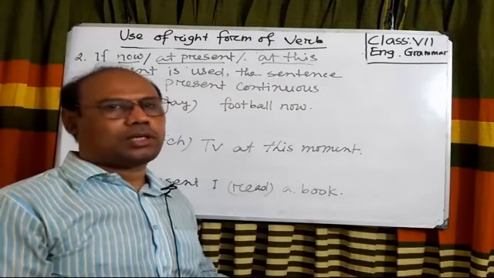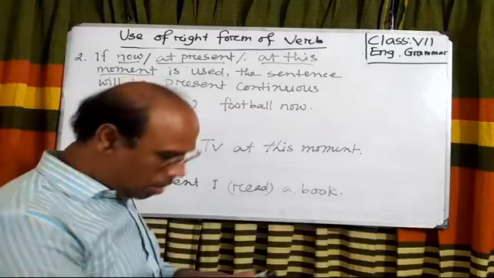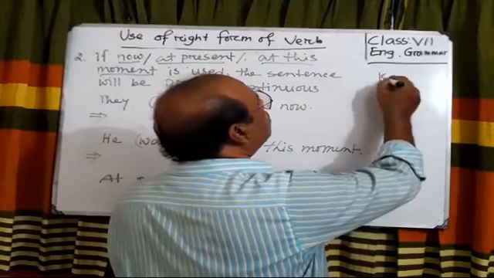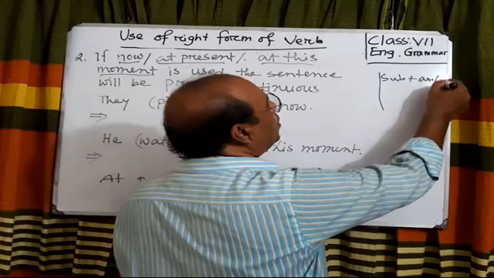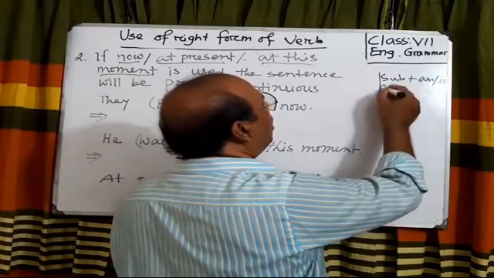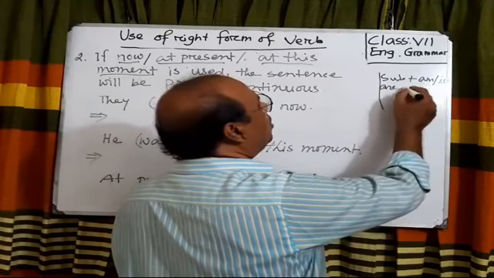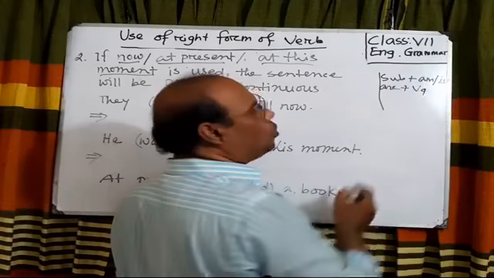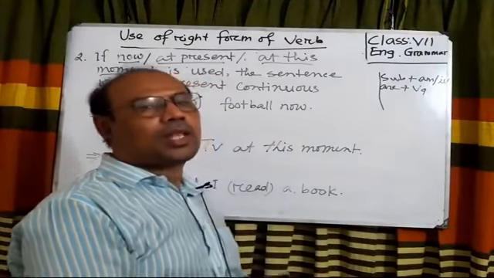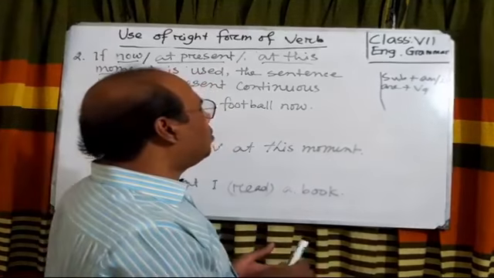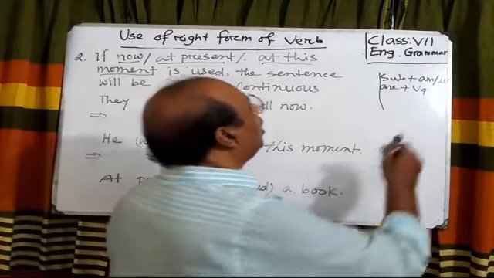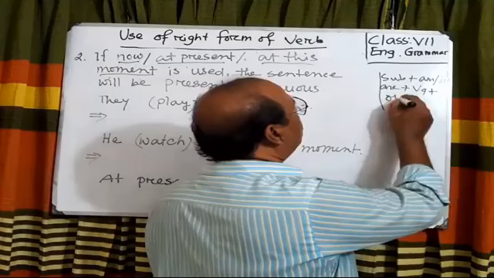And you know the structure of present continuous tense. First, you will use the subject, then am, is, or are, which is necessary, then the present form of the verb with ing. Then we will use the object.